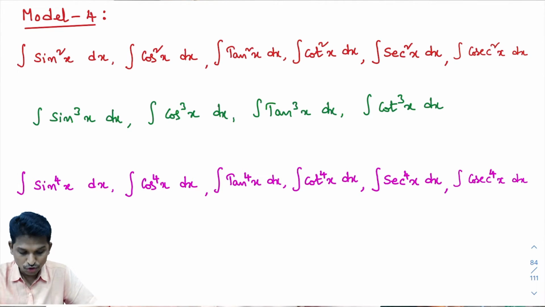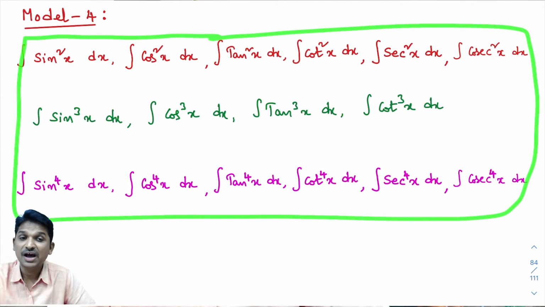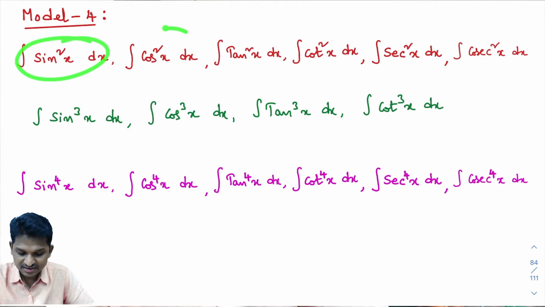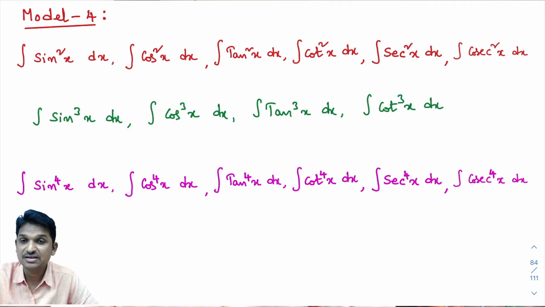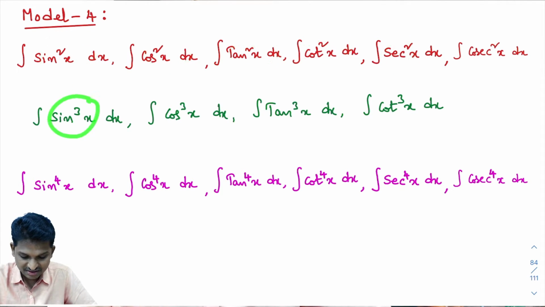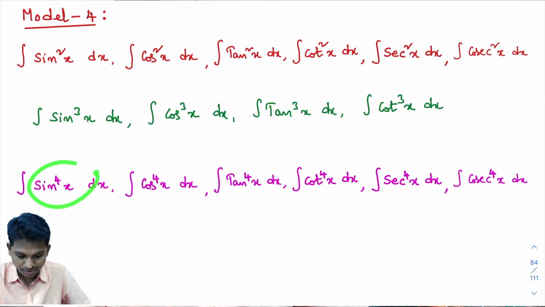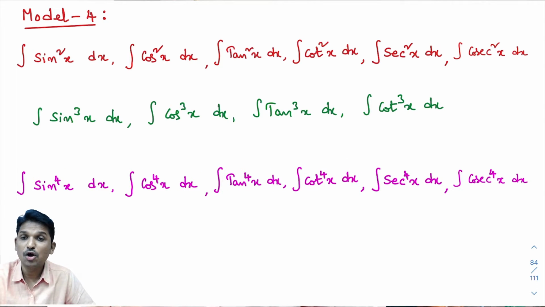In case you have not watched the last class video, in class number 7, I did solutions of all these problems. Integral of sin square x dx, integral of cos square x dx, integral of tan square x dx, integral of cot square x dx, integral of secant square x dx, integral of cosecant square x dx. These are square series problems. And you observe here, this is cube series problems. And sin power 4 x dx, cos power 4 x dx, tan power 4 x dx, cot power 4 x dx. All these problems we did in the last class.